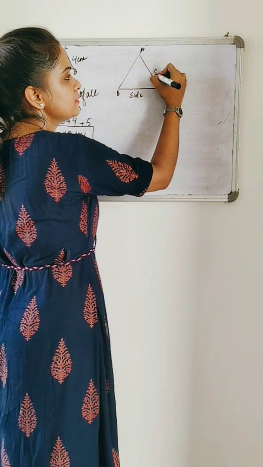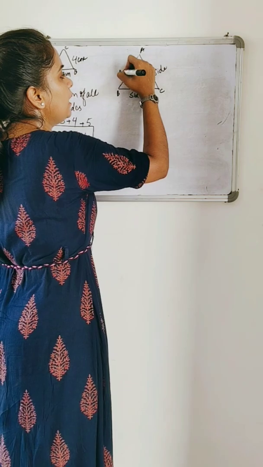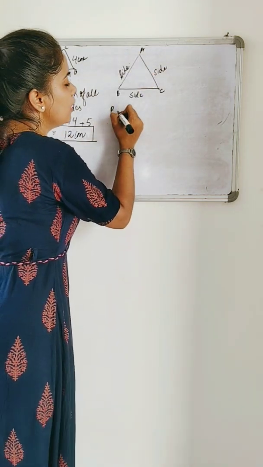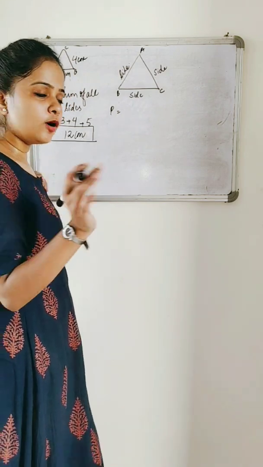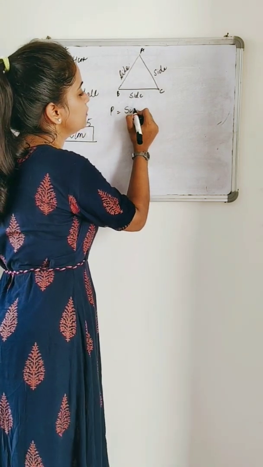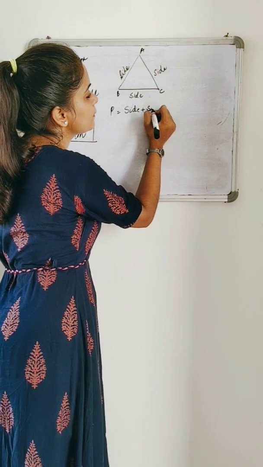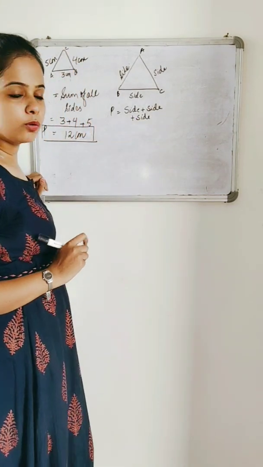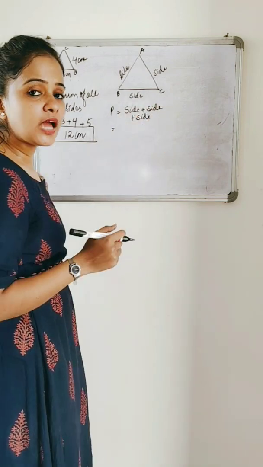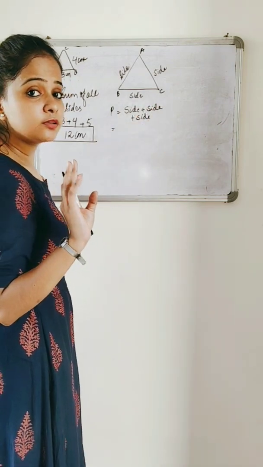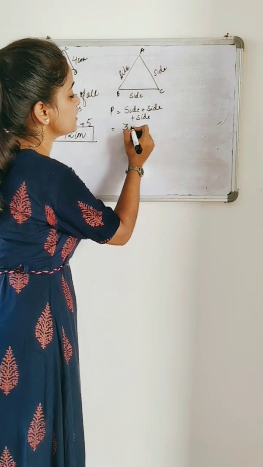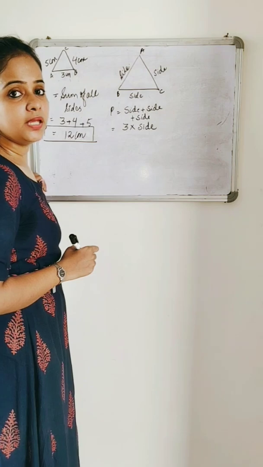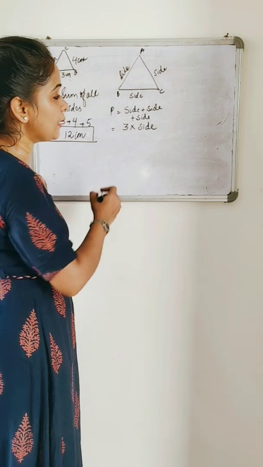This is a side unit, and this is also a side unit. And I want to find out the perimeter. Simple funda: sum of all sides. So side plus side plus side. How many sides? We added side how many times? 3 times. So we can also say that side is being added 3 times, or 3 multiplied by side.